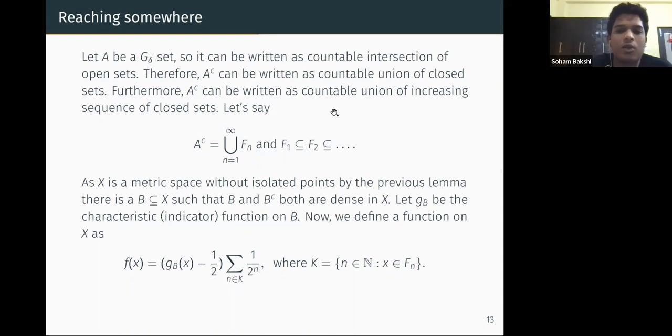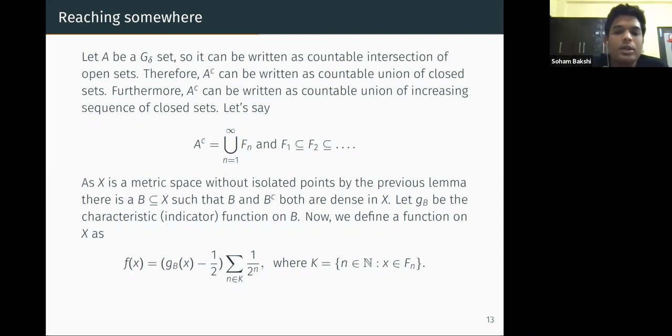We can also write it as a countable union of an increasing sequence of closed sets F_n; that is obvious, you just take the unions and go on. So A complement is the union of countably many closed sets in this increasing fashion.